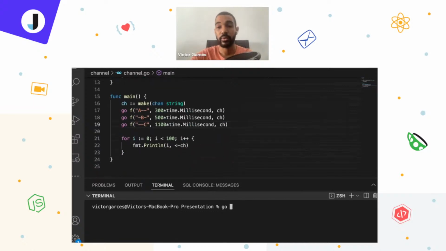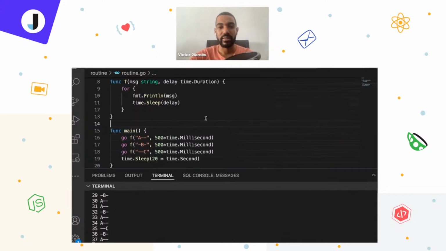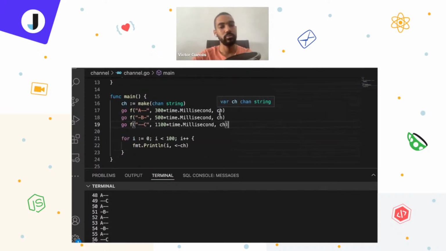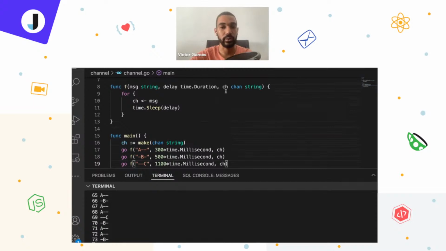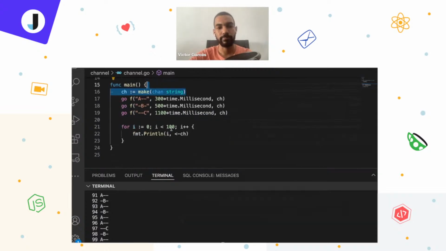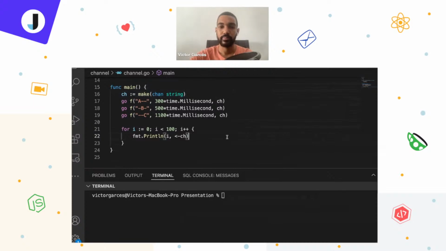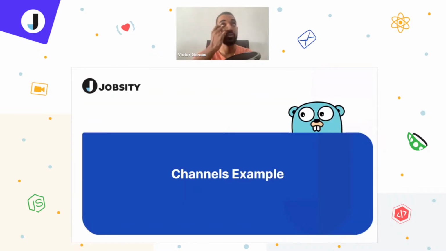So let's see how it goes. If I write go run channel.go, we can see that it's basically the same function, the same logic that we had before, but making use of a different tool, in this case, a channel. So you know that you can share information between goroutines using the same source of truth, in this case, the channel. And I also print the index just for reference, for you to know what's going on here.